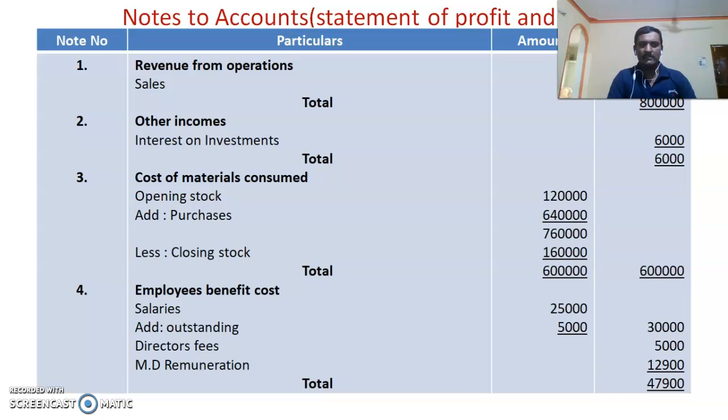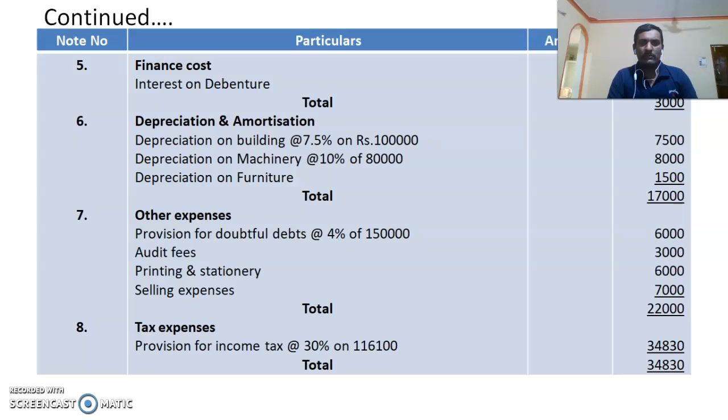So first let me take available information. As per available information, salaries is to be taken from the trial balance. Then outstanding salary is there of rupees 5,000, which is given in the adjustment. Then director's fees is given in the trial balance, that is to be taken here. Then MD remuneration will be taken later on. Then finance cost, regarding it only one item is given, there is only interest on debenture. Then depreciation and amortization, regarding this adjustment is given. There are three adjustments related to the depreciation on building, on machinery and on furniture. So those are to be taken here as just we have worked out in the grouping of items.